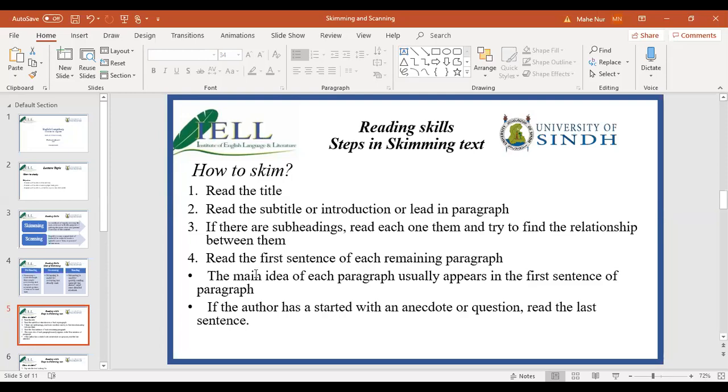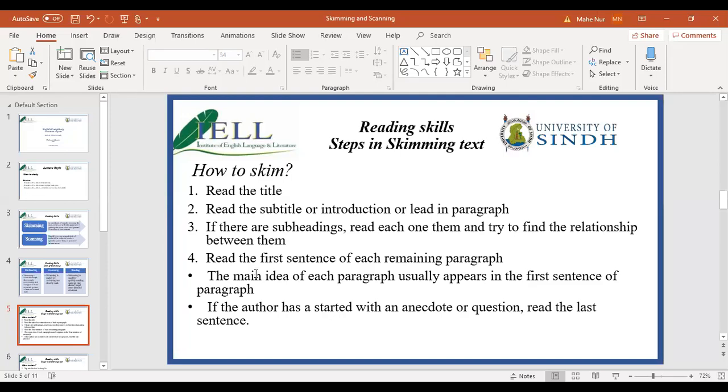Second thing you are going to do is read the subtitles or introduction or lead in paragraph. What is a lead in paragraph or introductory paragraph? The first paragraph of any essay, article, any writing is the lead in paragraph. So if you are skimming, quickly read the title, then read the first paragraph, introductory paragraph, or lead in paragraph. Quickly do that. Then you are done with that.